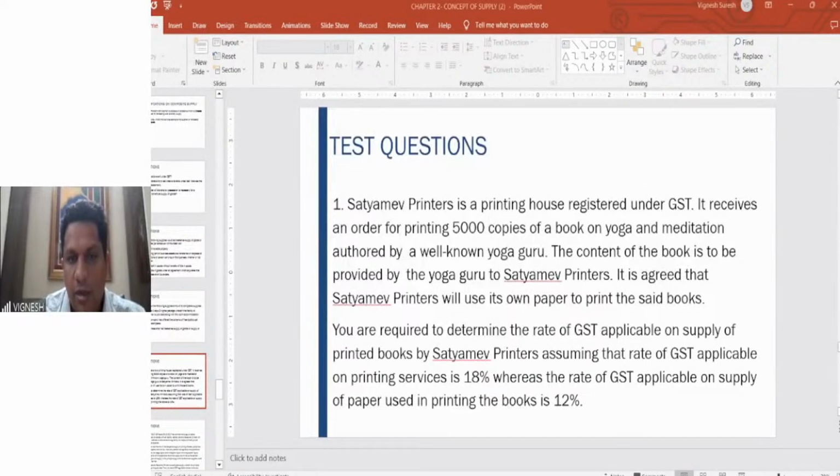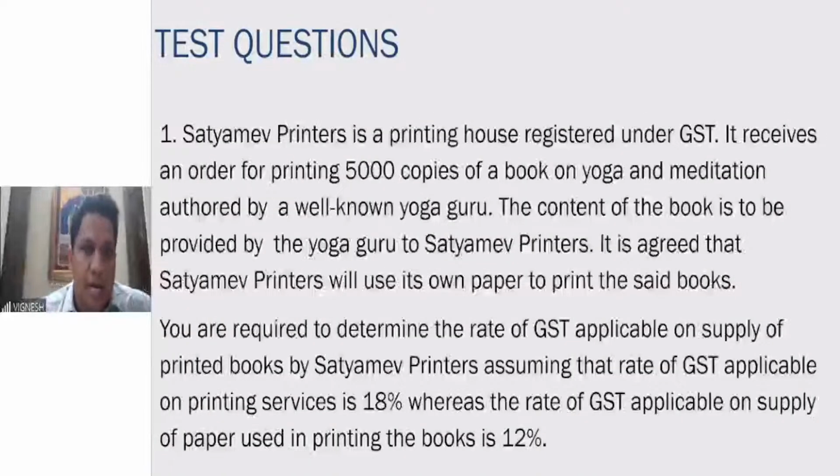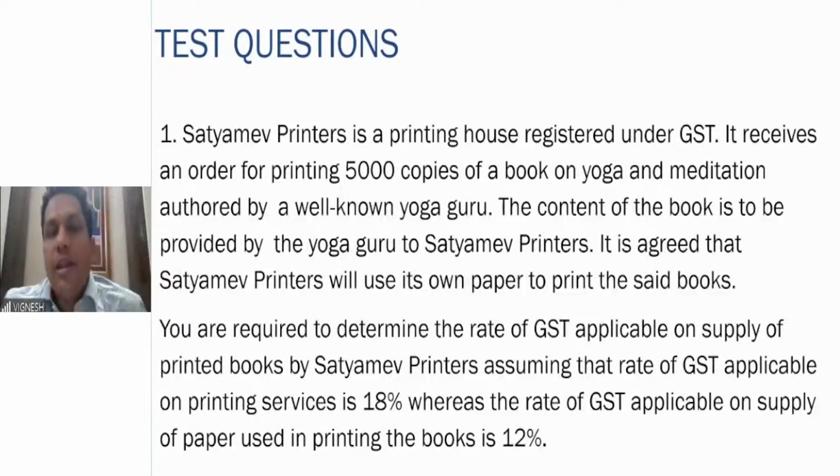Yeah, some answers flowing in. See what is happening here: as per the clarification which is given, where the content is provided by the person and only the paper is used for the printing, then it is a supply of service. So therefore here it is a composite supply where there are 2 supplies. One is the printing service and one is the supply of paper. So the principal supply here is the supply of service, and 18% will be charged on the total. So therefore the printing service rate of 18% is the tax which is applicable.